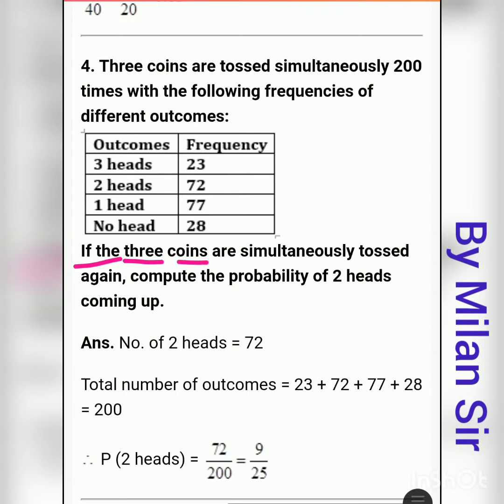After that, if the 3 coins are simultaneously tossed again, compute the probability of 2 heads coming up. Here we need to find the probability of 2 heads coming up. First of all, we need to find the total outcomes and favorable outcomes. For the total outcomes, it is mentioned here 200 times. We repeat this process 200 times.